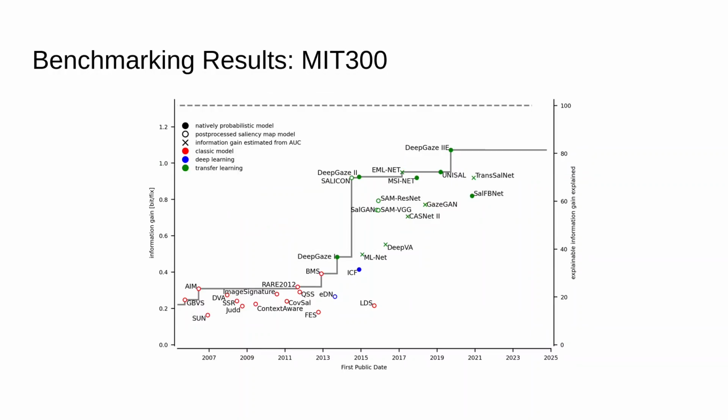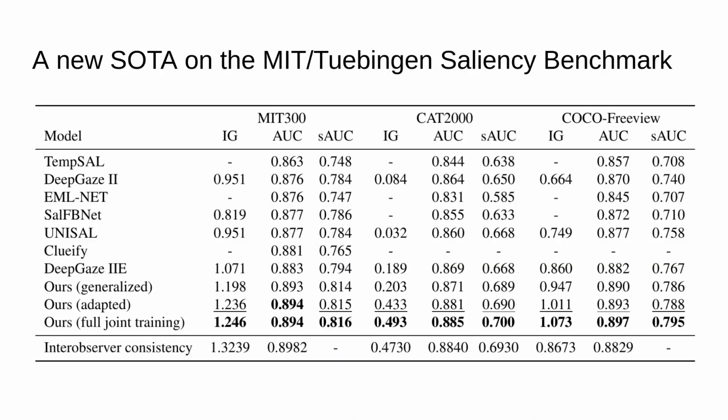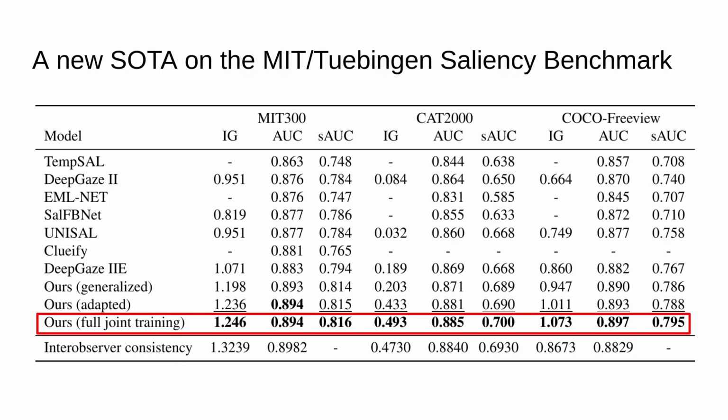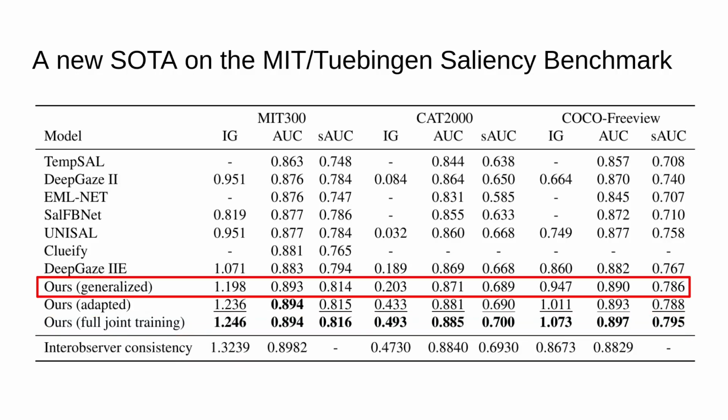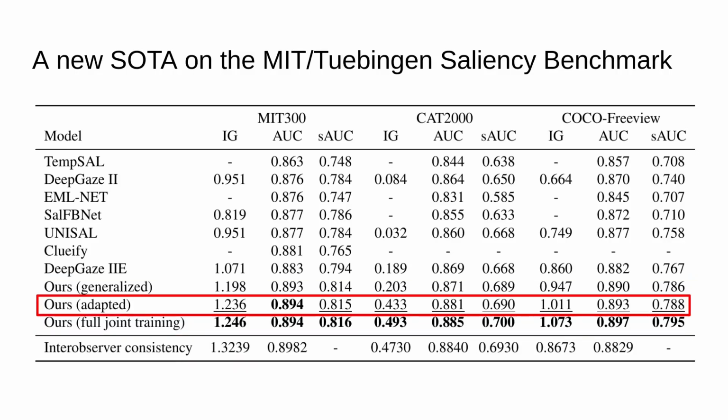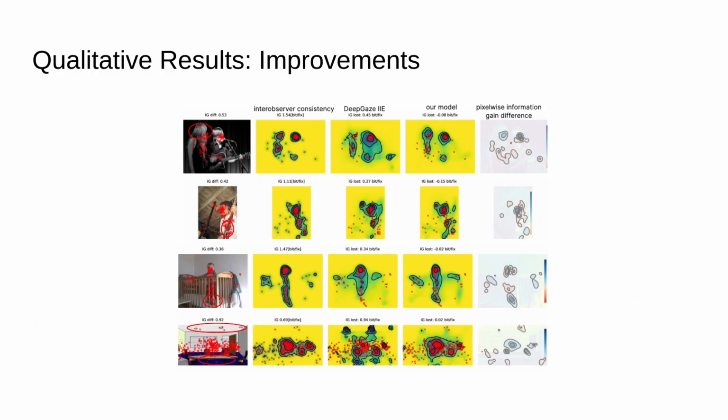Coming back to the performance curve on the most important saliency benchmark, our strategy allowed us to improve substantially over the previous state of the art, showing that progress still can be made in saliency prediction. We set a new state of the art on all datasets of the MIT Tuebingen Saliency Benchmark, and not only in the full joint training setting, but also when generalizing and when adapting only the dataset bias parameters. In this case, we again close a large part of the generalization gap.